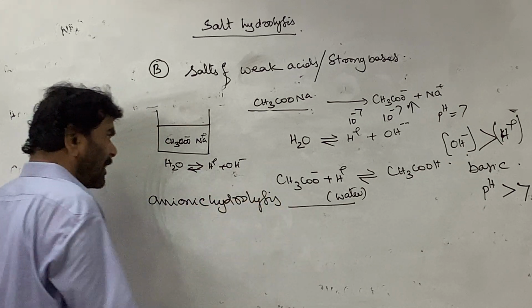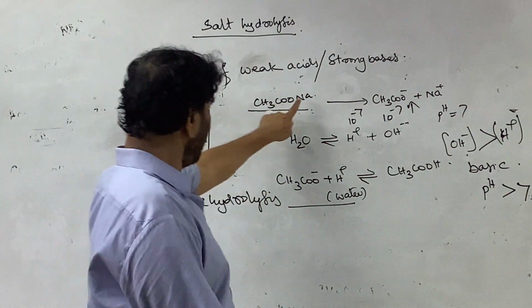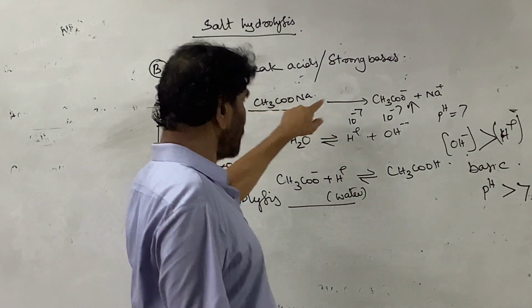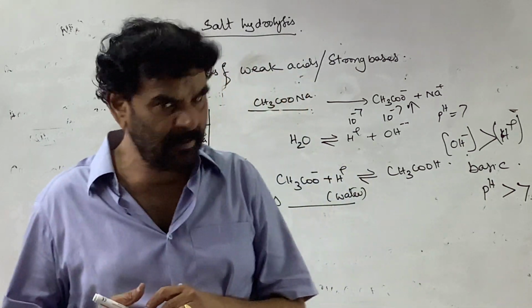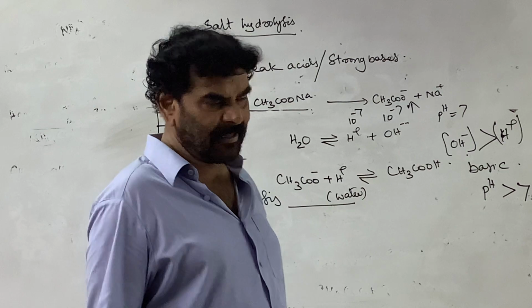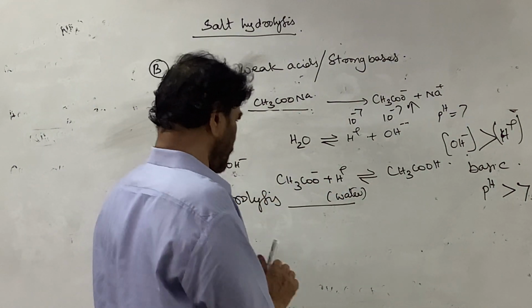That is, from the salt, the weak component undergoes hydrolysis. The base is strong and the acid is weak, so this solution will have the properties of the strong component, that is the base. Our solution will be basic, pH is greater than 7, and the anion is undergoing hydrolysis.